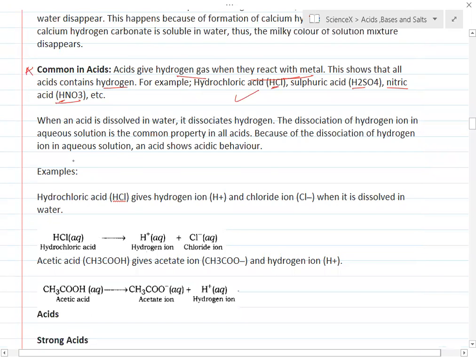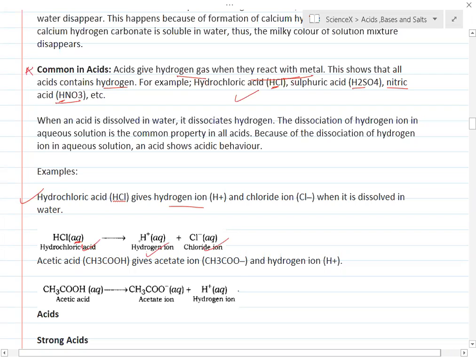Okay, what will happen when you pour water into acids, like hydrochloric acid or sulfuric acid? Hydrochloric acid gives a hydronium ion, or we can say a hydrogen ion and a chloride ion, when it dissolves in water, like HCl in aqueous. Aqueous means water is there. It will give you H+ and Cl- ions.